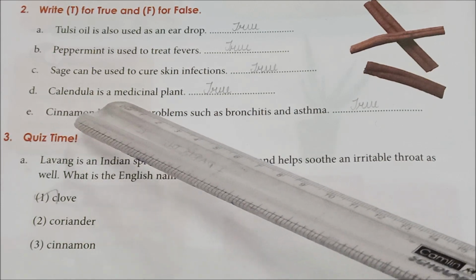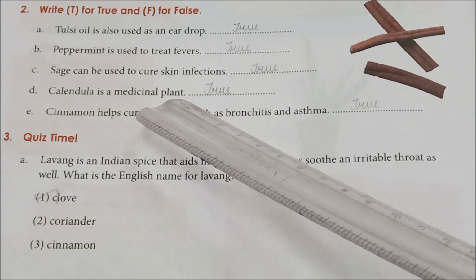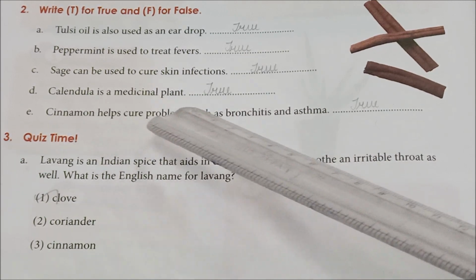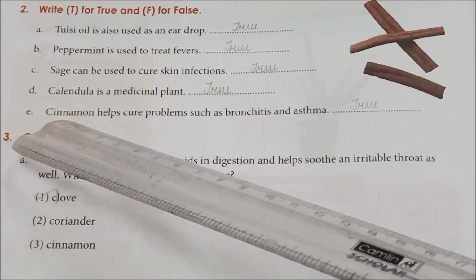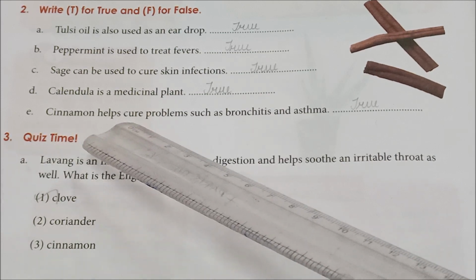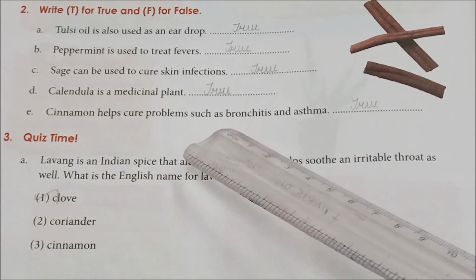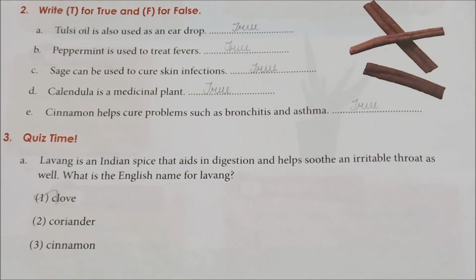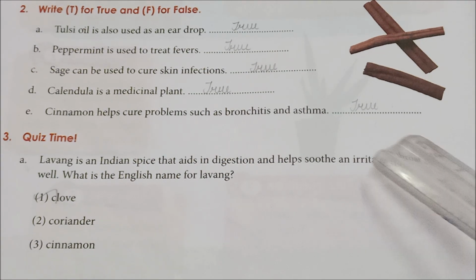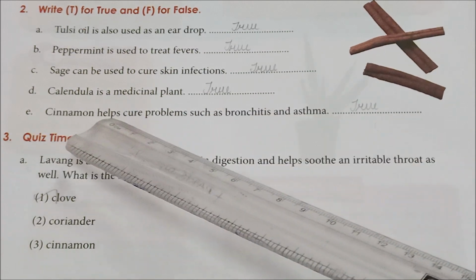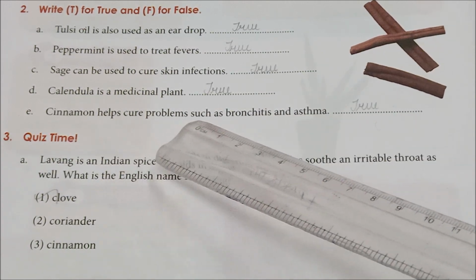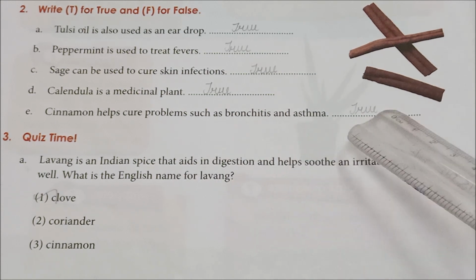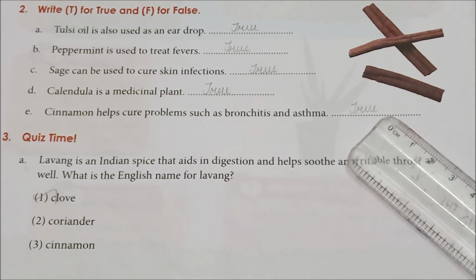Calendula is a medicinal plant. Yes, it is true. Calendula is a medicinal plant. Yes, true. See the next one. Cinnamon helps cure problems such as bronchitis and asthma. Yes, it is true. Cinnamon helps cure problems such as bronchitis and asthma. Yes, it is true. Okay, fine children.